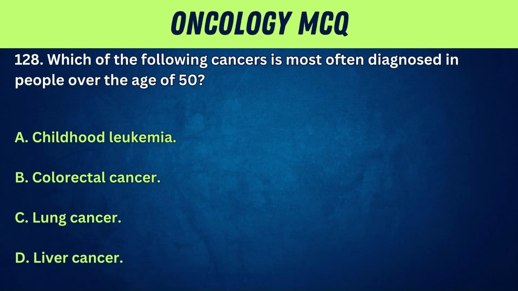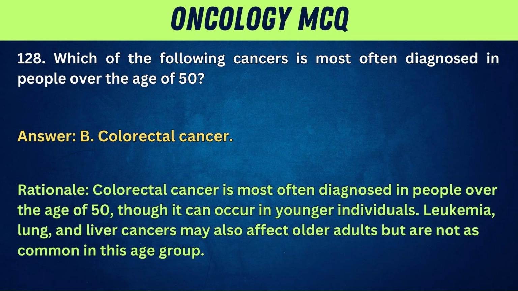128. Which of the following cancers is most often diagnosed in people over the age of 50? A. Childhood leukemia. B. Colorectal cancer. C. Lung cancer. D. Liver cancer. Answer: B. Colorectal cancer. Rationale: colorectal cancer is most often diagnosed in people over the age of 50, though it can occur in younger individuals. Leukemia, lung, and liver cancers may also affect older adults, but are not as common in this age group.